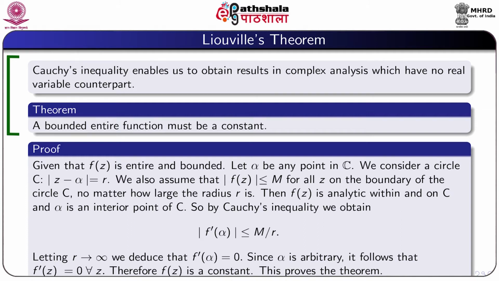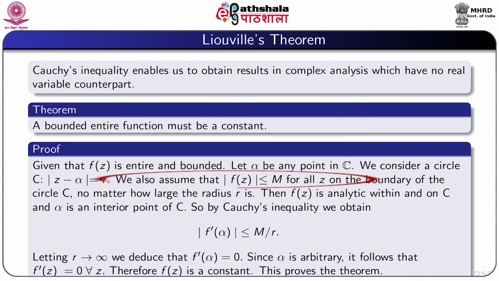Now we state Liouville theorem. A bounded entire function must be constant. Proof: given that f(z) is entire and bounded, let alpha be any point within C. We consider a circle C having center at alpha and radius r.